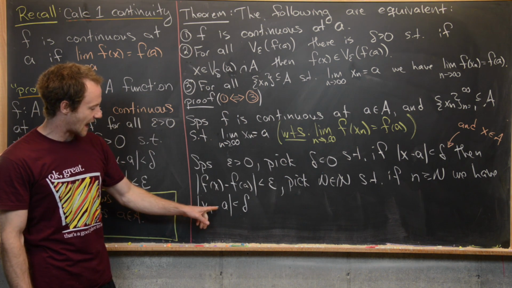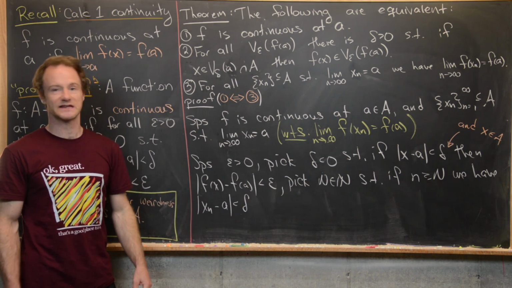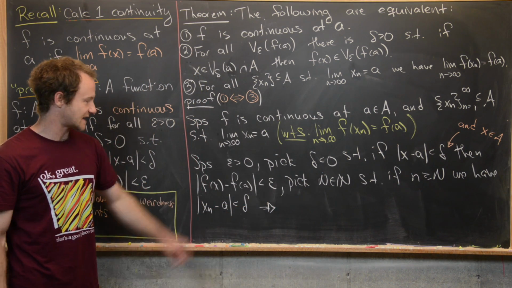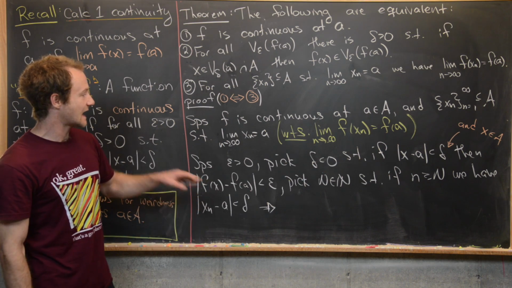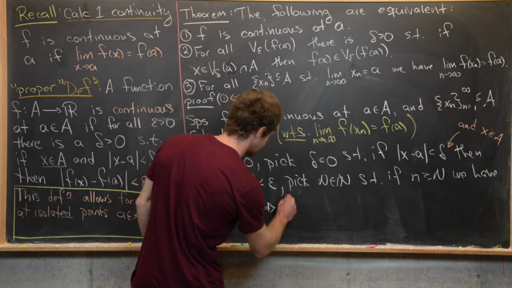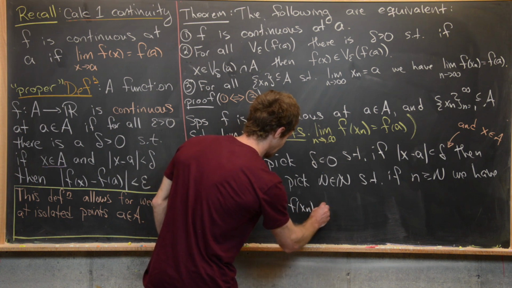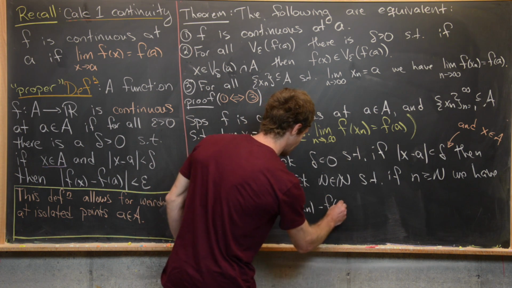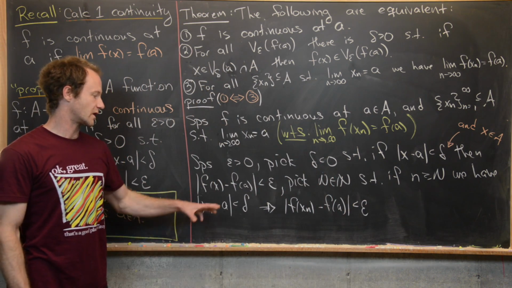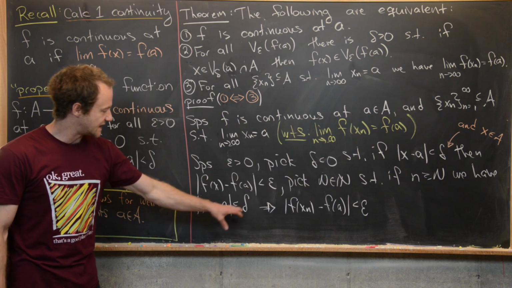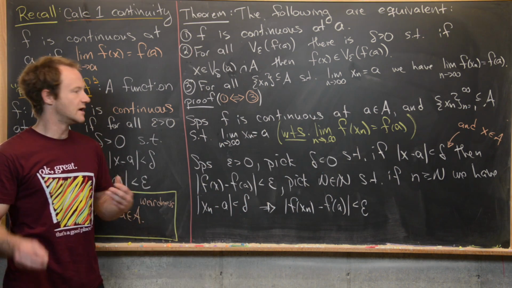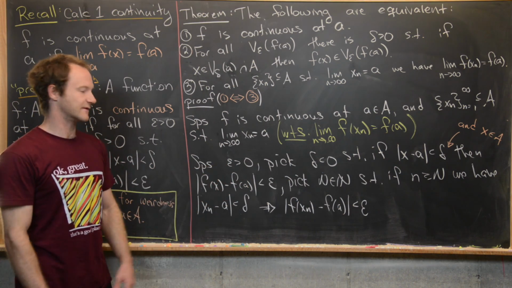But now we've got |x sub n minus a| less than delta. But notice that |x sub n minus a| is less than delta and x sub n is a subset of A, that tells us that |f(x sub n) minus f(a)| is less than epsilon. Great. We're essentially just putting the condition on the sequence inside the condition on the continuity of the function.